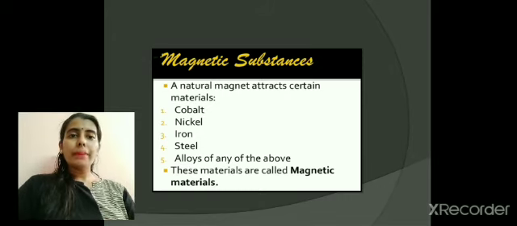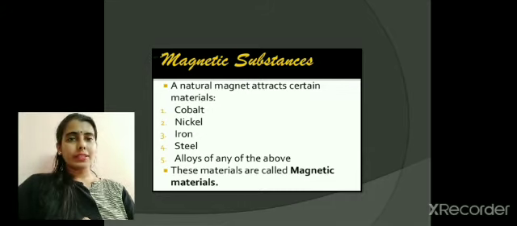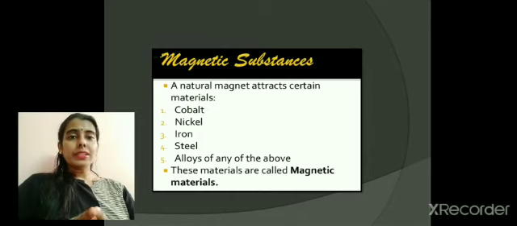What is an alloy? A mixture of these metals. So these materials which get attracted to the natural magnet are called magnetic substances. But the substances which do not get attracted are called non-magnetic, like plastic, wood, copper. These are all non-magnetic substances.